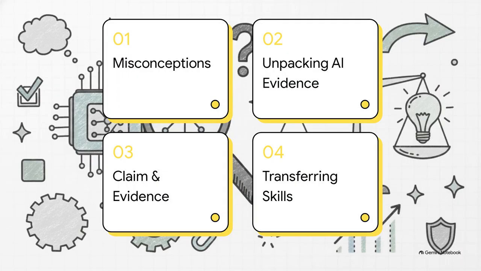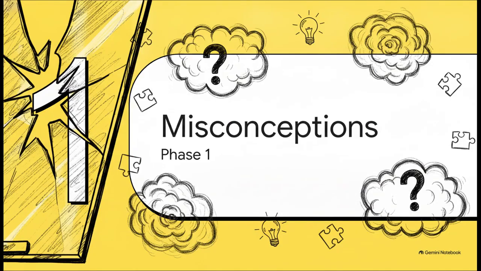To solve this mystery, we're going to follow a quick 4-step roadmap today. We'll start by tackling some common misconceptions, then unpack what AI evidence actually is, apply a solid reasoning framework to a real claim, and finally, transfer your new skills to a brand new case. All right, let's dive straight into phase 1 and bust some of the most common myths out there about AI